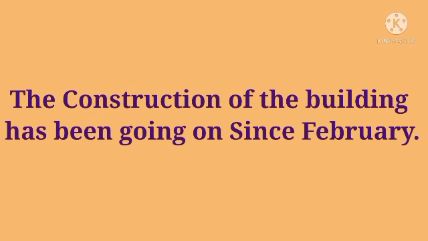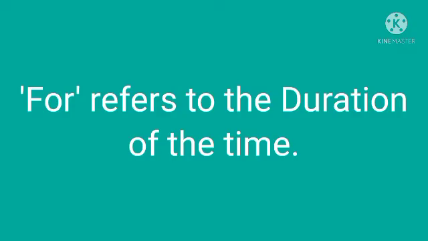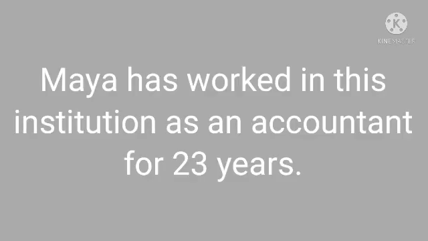Next, for. As I said, for refers to the duration of the time. For example, Maya has worked in this institution as an accountant for 23 years.